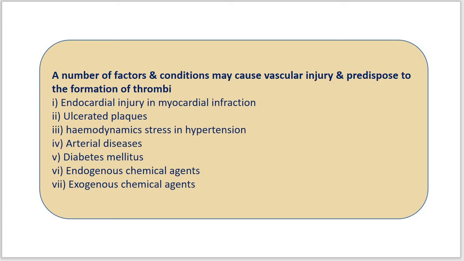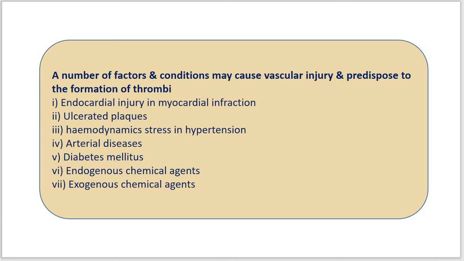Another factor is hemodynamic stress in hypertension, in case of high blood pressure. After that, formation of thrombi takes place. Along with that, arterial disease: if a person suffers from arterial disease, we can also see the formation of thrombi. Then in patients with diabetes mellitus, where the insulin concentration or the sugar level is high.